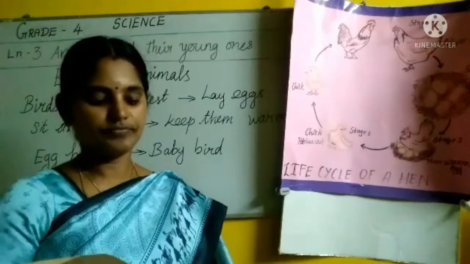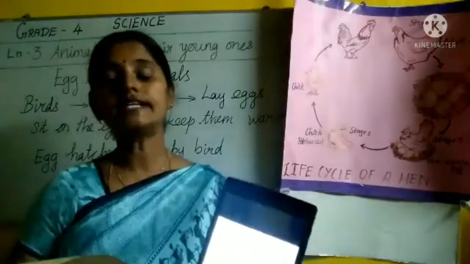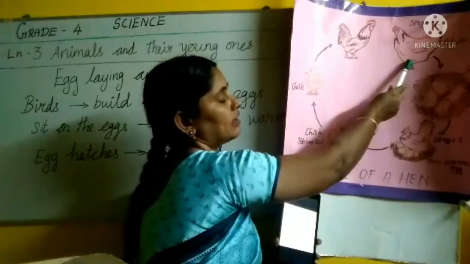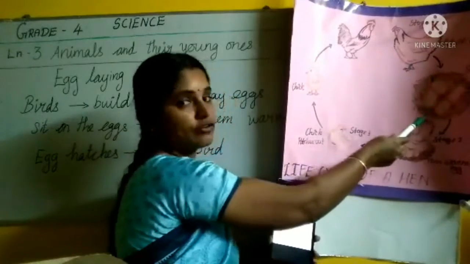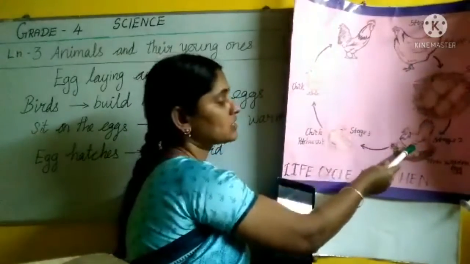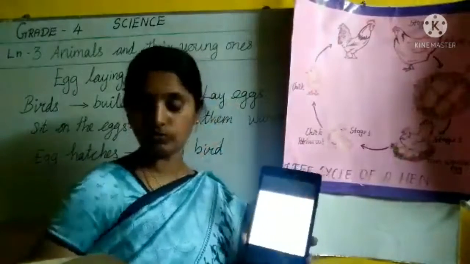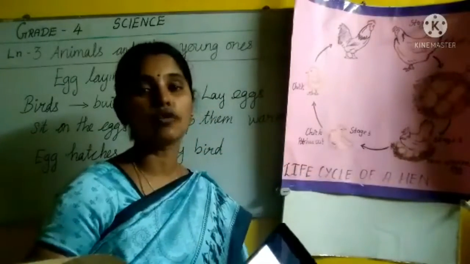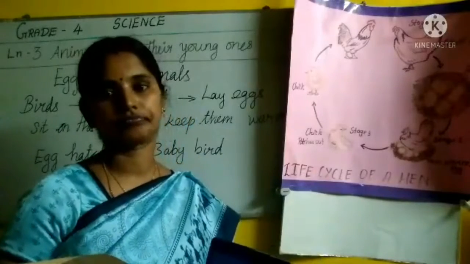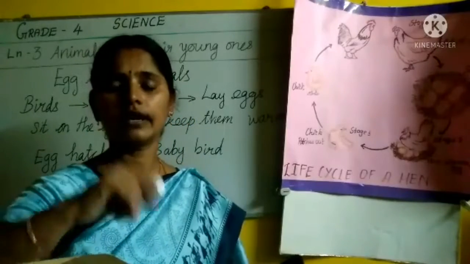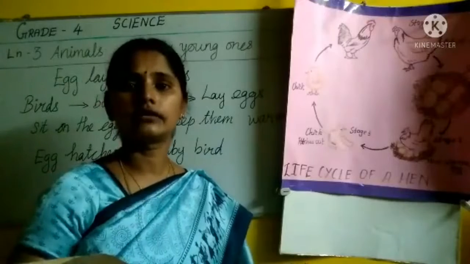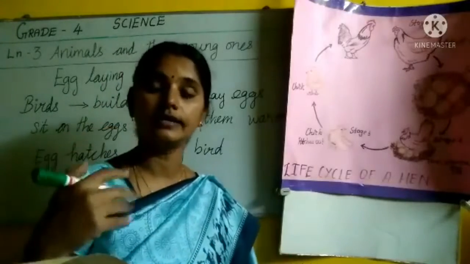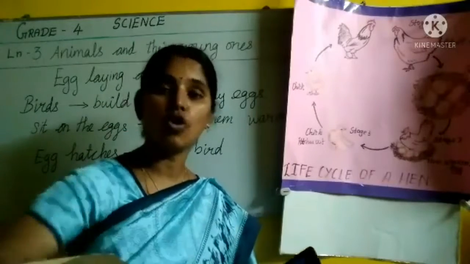See, here many stages are there. The hen lays the egg, no? So it sits on the egg for 21 days to make it warm. Why does the hen sit on the egg? Why is the hen keeping the eggs in warm condition?